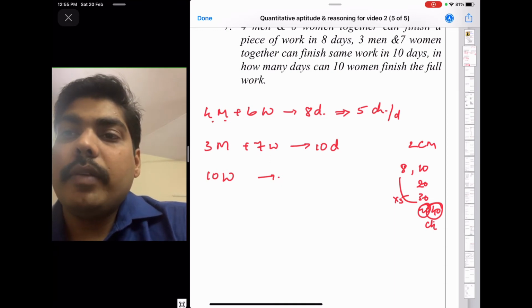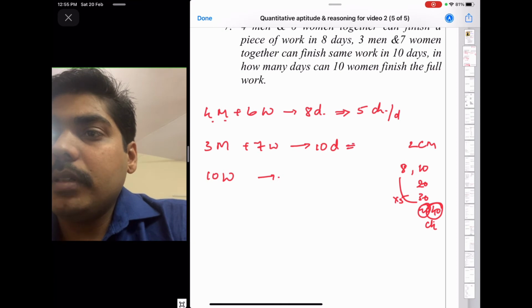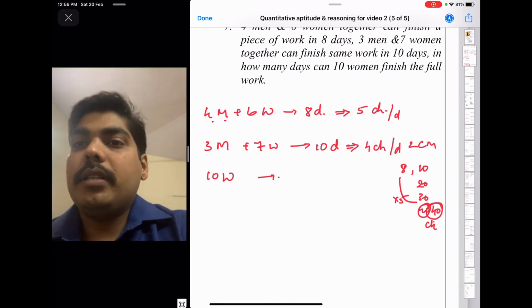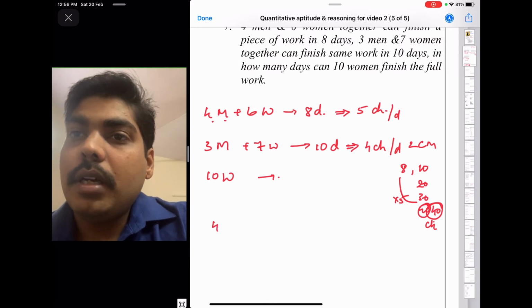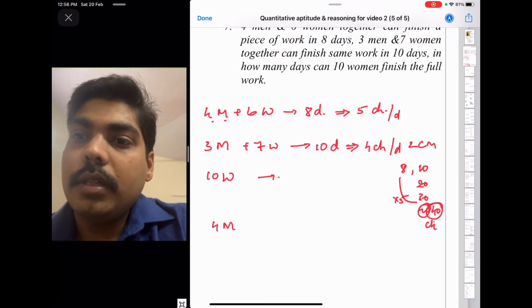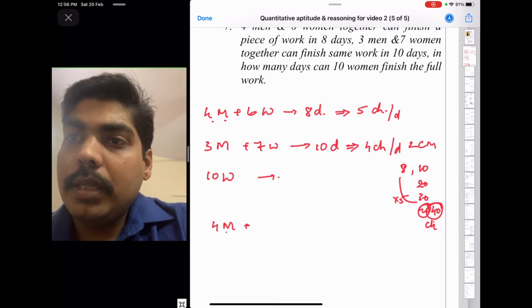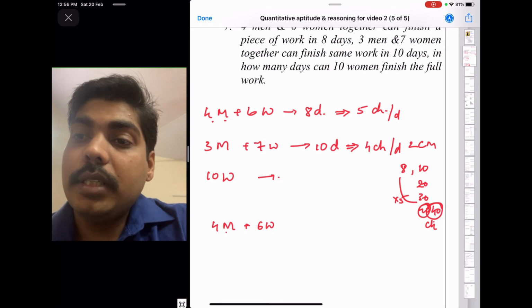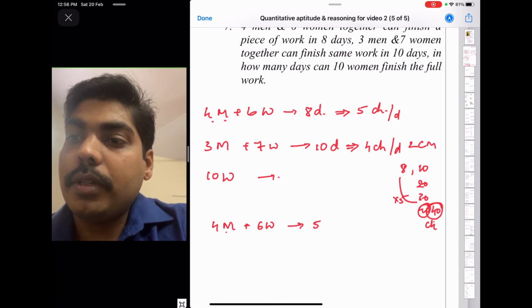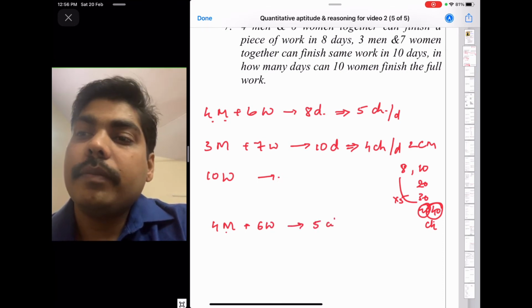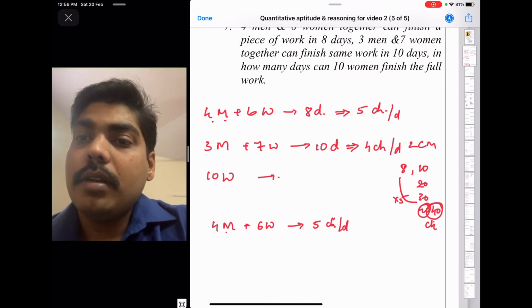And 3 men and 7 women arrange in 10 days. That means every day they arrange 4 chairs per day. That is the capacity. Now you have a simultaneous equation. The number of chairs arranged by 4 men plus the number of chairs arranged by 6 women is 5 chairs. Same way 3 men plus 7 women is 4 chairs.